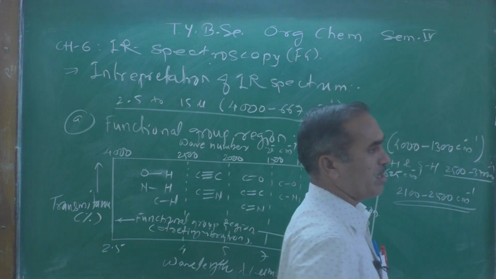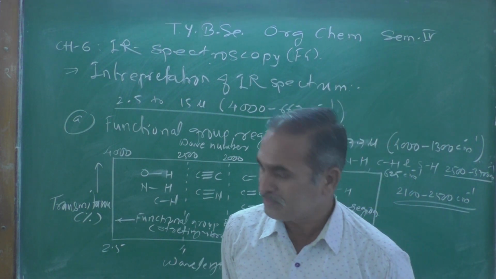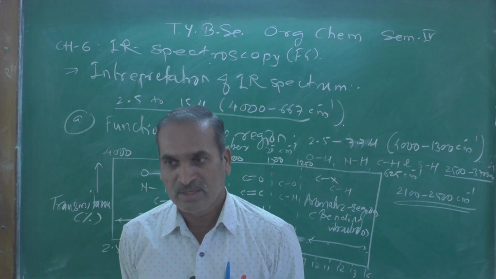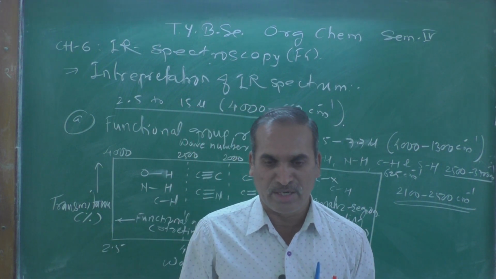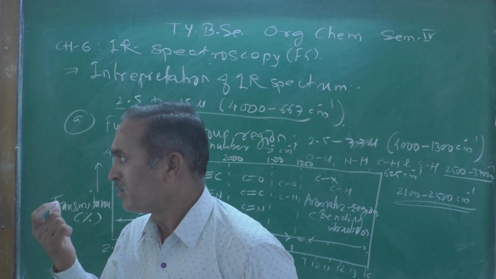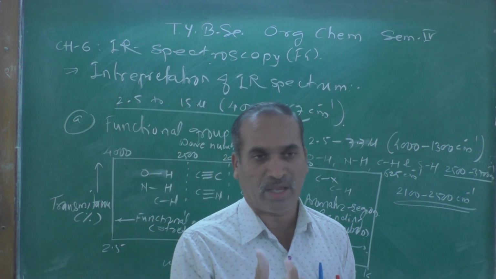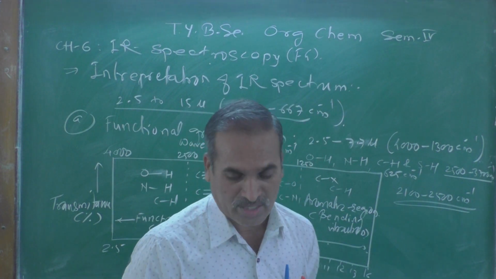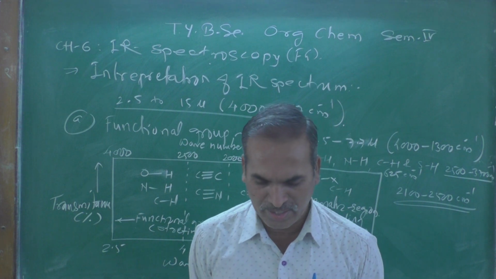Remember, this is a very useful region. By observing this peak, the chemist easily understands what type of bonds are present in the organic compound. So this region is known as a triple bond region.